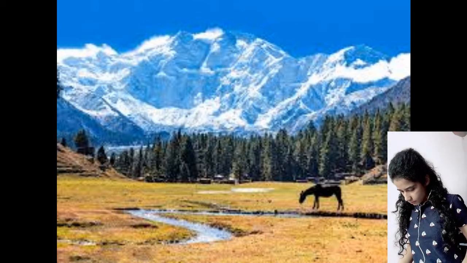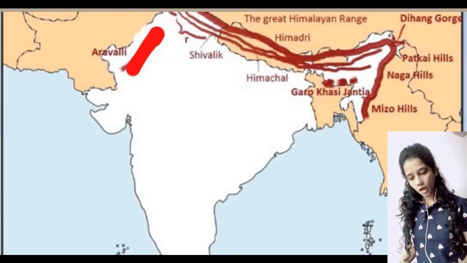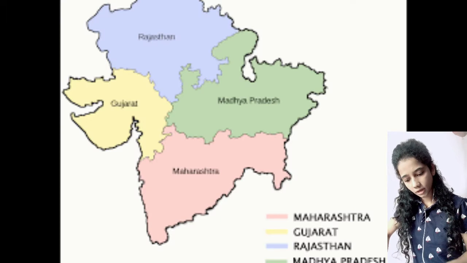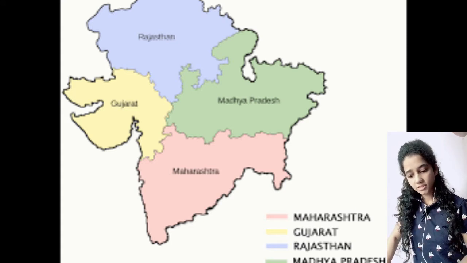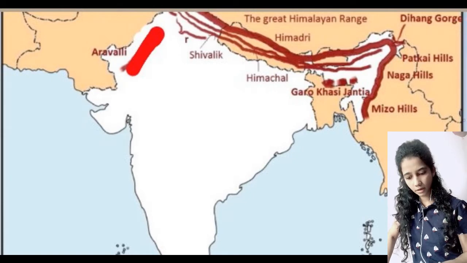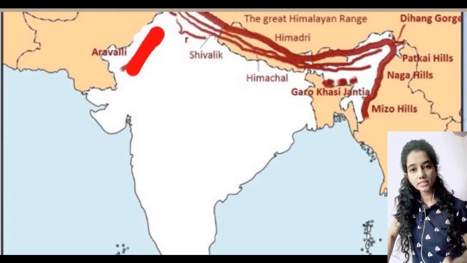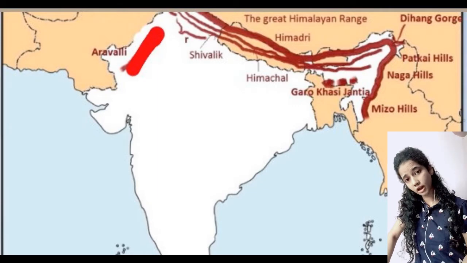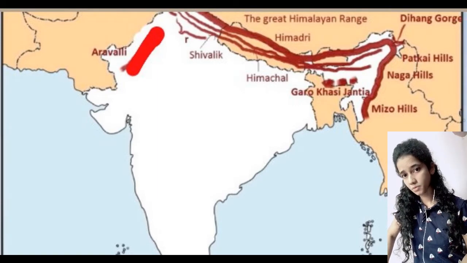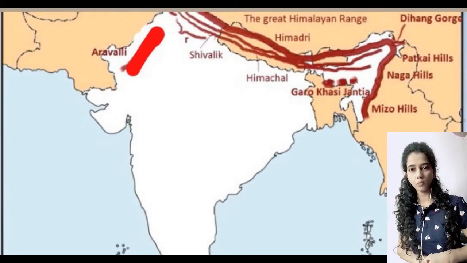Now we have discussed the Great Himalayan range and Trans Himalayan range. Now if we take a look at around here, we have Gujarat, and here is Rajasthan, and in the middle we have Madhya Pradesh, or we can say Maharashtra. In Rajasthan we have Aravalli Hills, and Aravalli Hills are the oldest fold mountains in India. The highest peak of Aravalli is Guru Shikhar. You must remember this, Guru Shikhar. And as I said, these Aravalli Hills are old fold mountains.